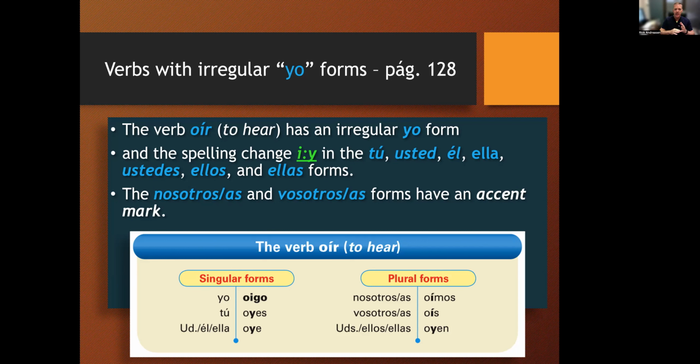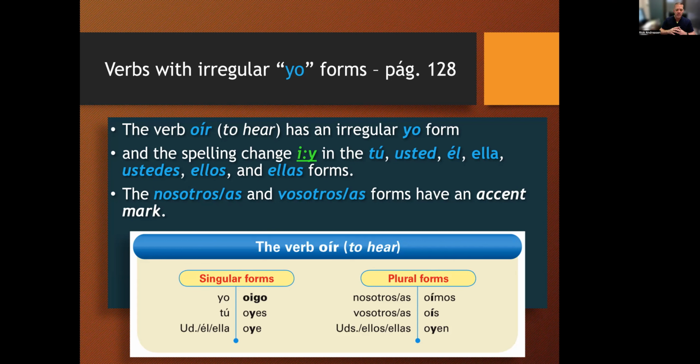And then in the second person singular, third person singular, and third person plural, we add a Y in there. So tú oyes, usted, él, ella oye, nosotros oímos, vosotros oís, those are regular. And then third person plural, ustedes, ellos, ellas oyen. In some countries in South America, in Uruguay and Argentina, for example, where they pronounce the sh for the Y and the double L, you say tú oyes, usted, él, ella oye, ustedes, ellos, ellas oyen.